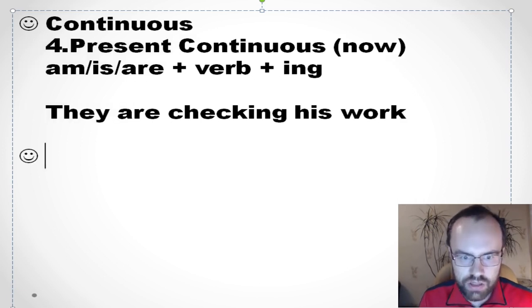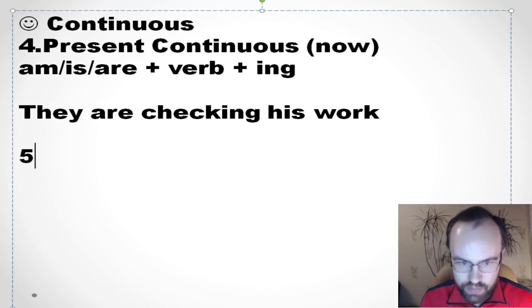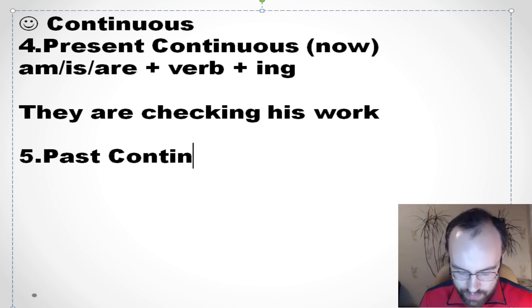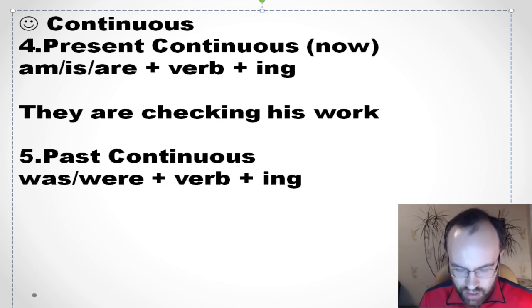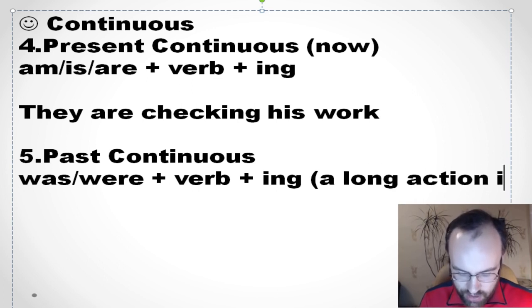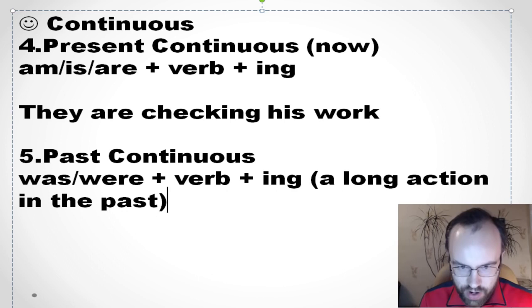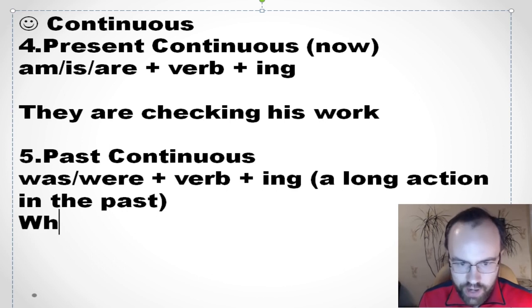Okay, what about past continuous? How do we form past continuous? I hope that you remember it. So it's was or were plus verb plus ing. It's a long action in the past. We often use it with when.